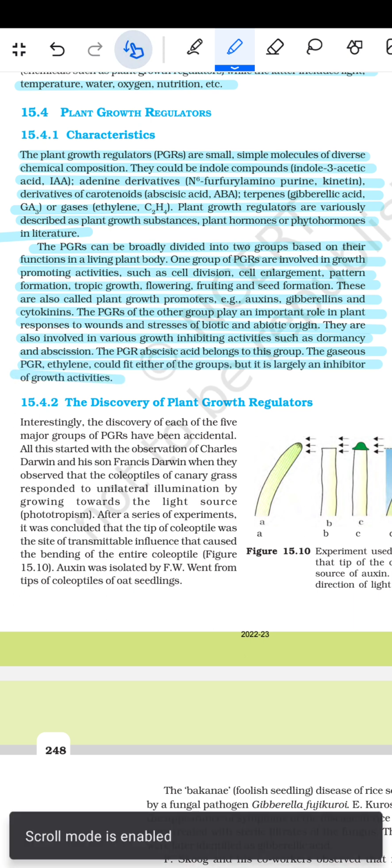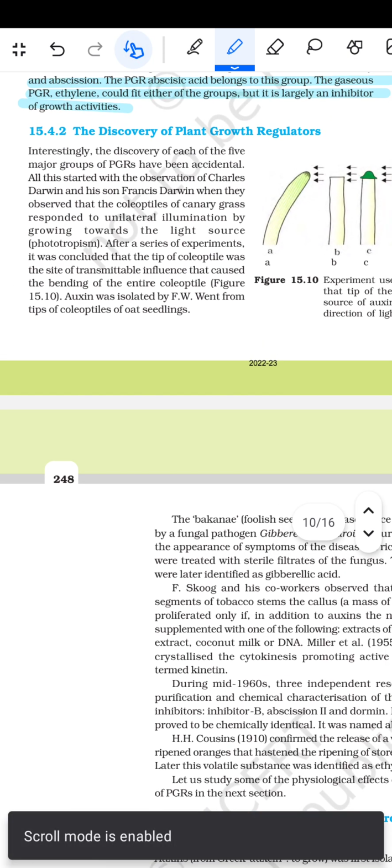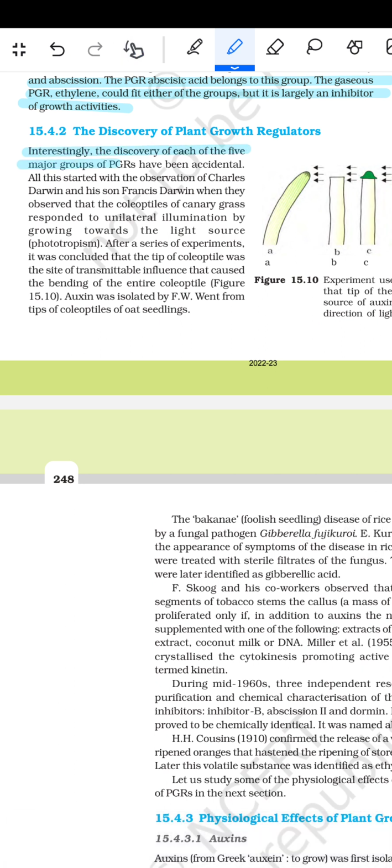Next comes the discovery of the plant growth regulators. Interestingly, the discovery of each of the five major groups of PGRs has been accidental. All this started with the observation of Charles Darwin and his son Francis Darwin, who observed that the coleoptiles of canary grass responded to unilateral illumination by growing towards the light source, phototropism. After a study of the experiment, it was concluded that the tip of the coleoptile was the source of a transmittable influence that causes the bending of the entire coleoptile.